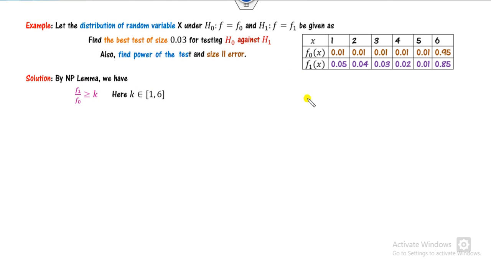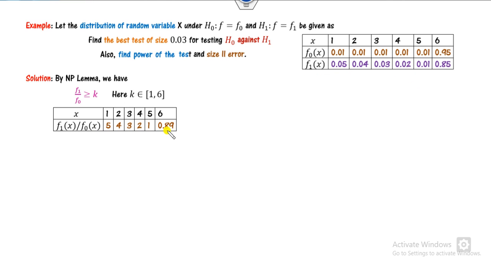In this case, you are unable to define the likelihood function because no distribution is given to you, whether binomial, normal, Poisson, geometric, and so on. So your target is to find the f1 upon f0. Can you find the f1 upon f0 from here? So it's 0.05 divided by 0.01, 0.04 divided by 0.01, and so on.